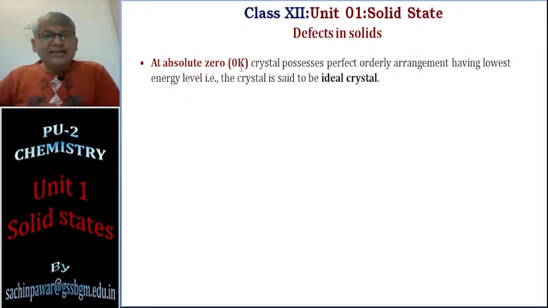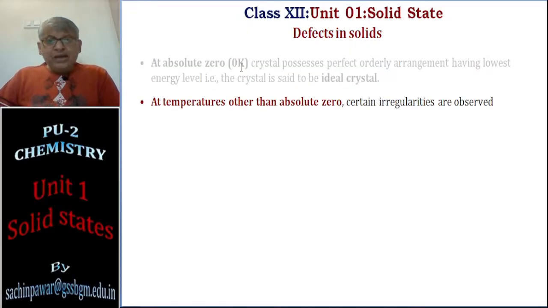And this ideality can be disturbed if you form those crystals at a temperature a bit higher than that, and if the process of formation of the crystal is done at a faster or moderate rate. So at high temperature, other than absolute zero, you see some irregularities in the arrangement of particles, and that is called defect in solids.